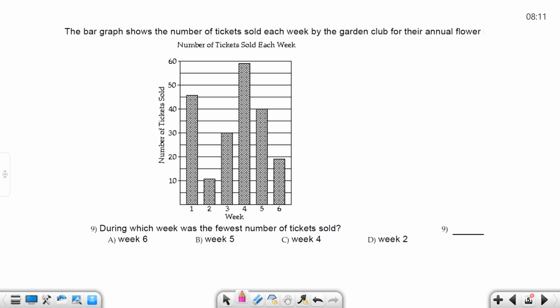And then here's a bar graph. Can you read a bar graph? During which week was the fewest number of tickets sold? Week 2, right? That's the shortest bar. Week 2, D.